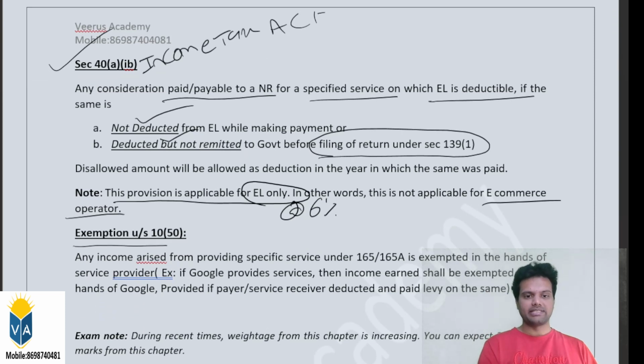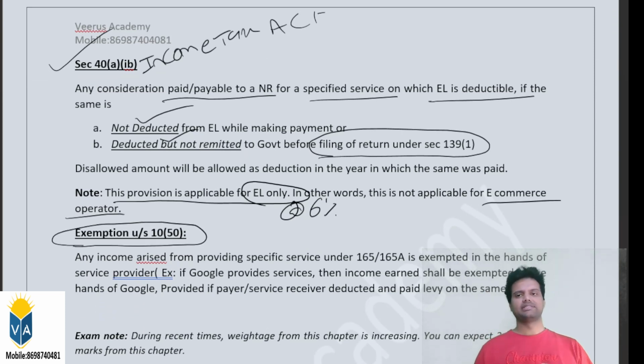Okay, exemption. Now the last point is exemption. What is this exemption? For example, Google has provided you some advertisement services. You have deducted around 6% tax and paid the remaining amount to them. So in Google's hands, this is already taxed in India. Based on the DTAA agreement, there should not be any double tax on the same income. So Google can claim an exemption for the tax already paid in India in their return of income when they file their tax return in the USA.